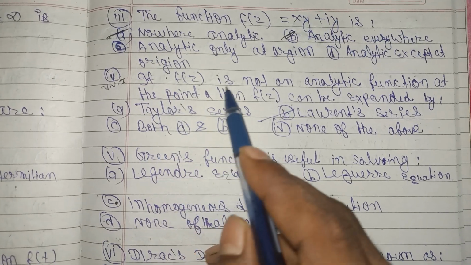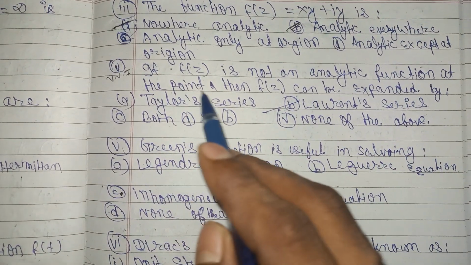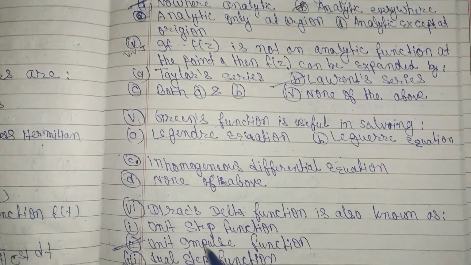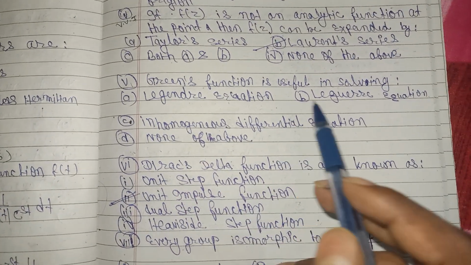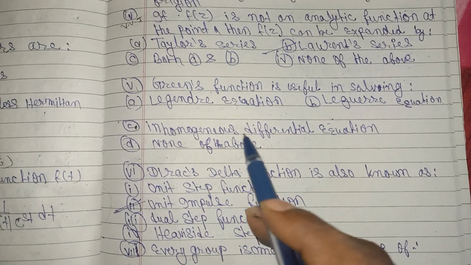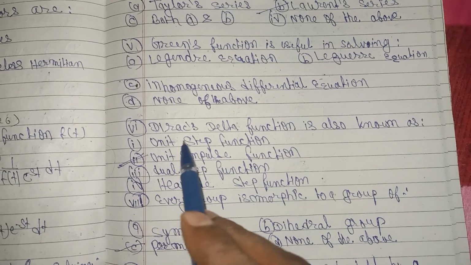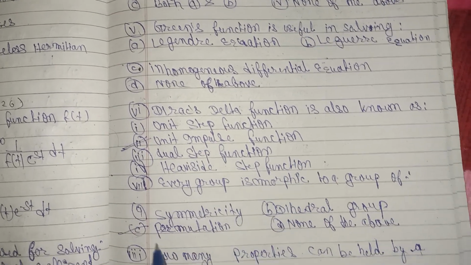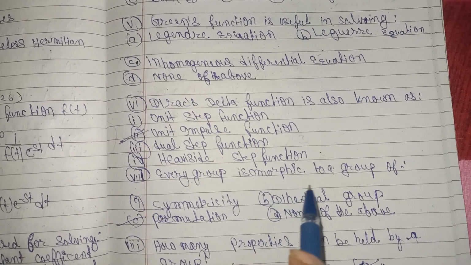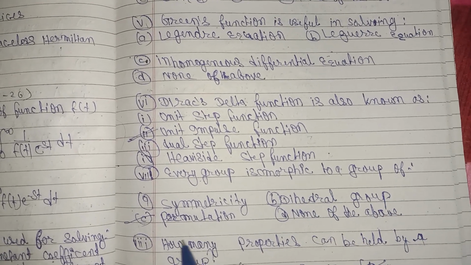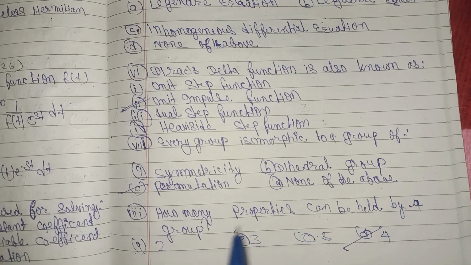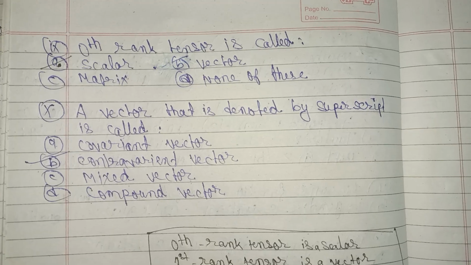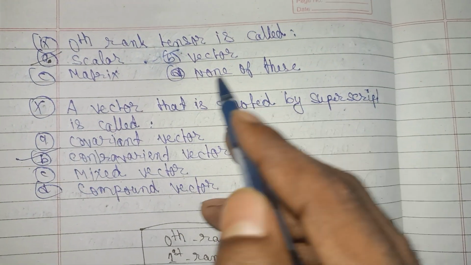Question number 4. If f(z) is not an analytic function at the point a, then f(z) can be expanded by Laurent series. Question number 5. The Green function is useful for solving inhomogeneous differential equations. Question number 6. The Dirac delta function is also known as the unit impulse function. Question number 7. Every group is isomorphic to a group of permutations. Question number 8. How many properties can be held by a group? 4.